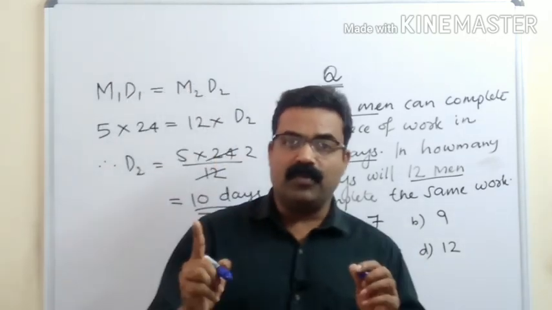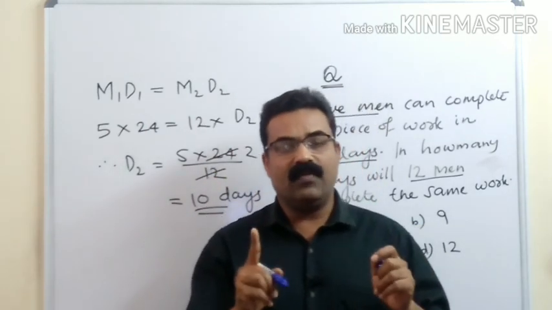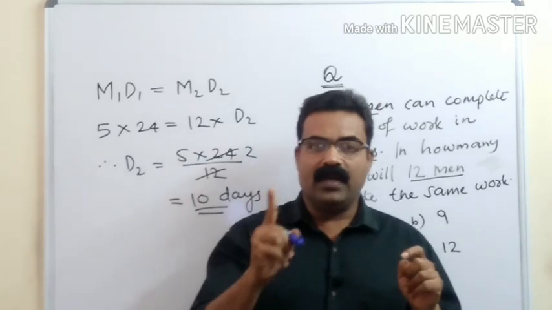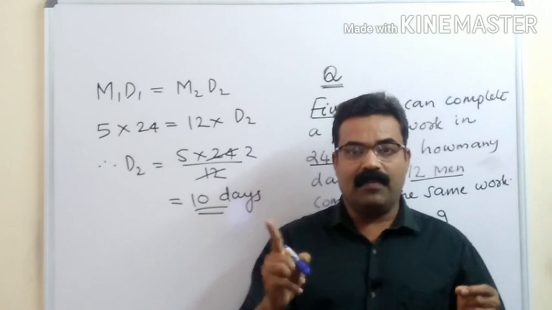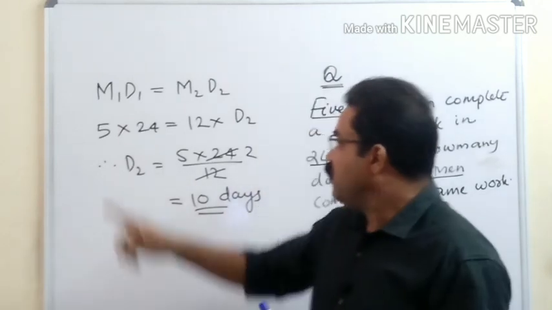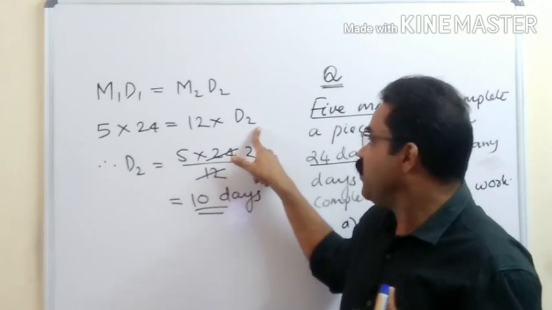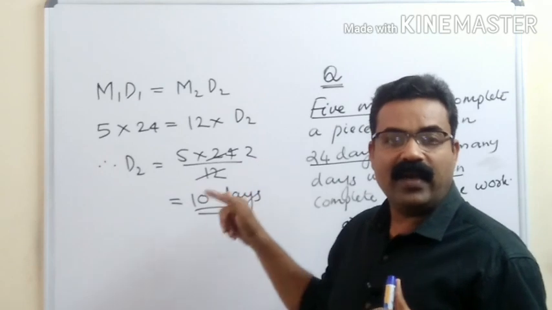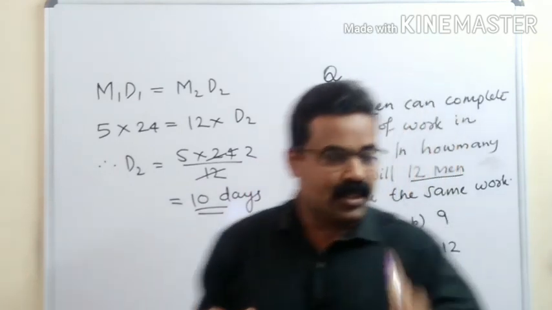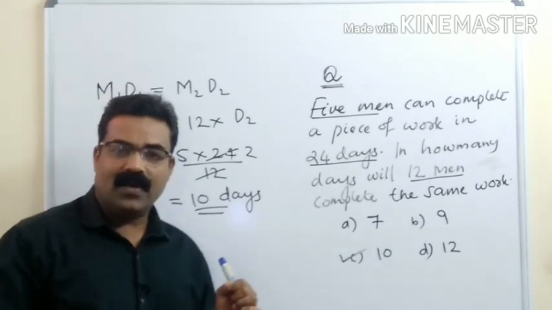M1 D1 is equal to M2 D2. We have already learned this formula. M1 stands for number of men, D1 stands for number of days. So here you have 5 into 24 is equal to 12 into how many days? That is what you need to find out. So D2 is equal to 5 into 24 divided by 12. You can simplify it and we get the answer, 10 days. So this is the way this type of questions are approached. Okay, kindly note it.